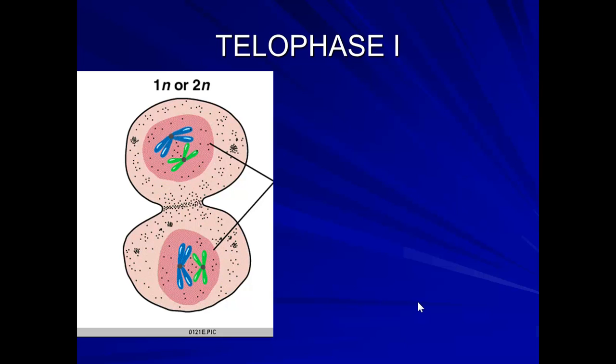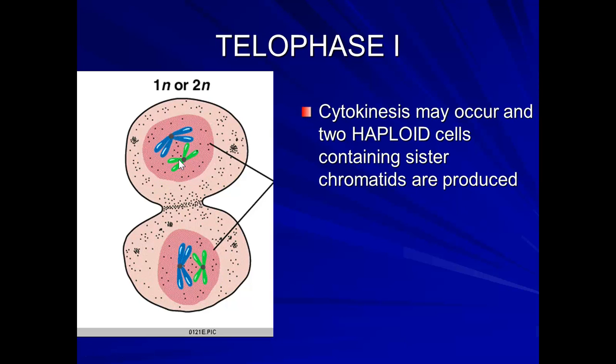In telophase 1, you pretty much have the opposite of prophase happening again, where the chromosomes are starting to condense into chromatin, and the spindle fibers are forming. It says cytokinesis may occur, and two haploid cells containing sister chromatids are produced. So if that splits right there in the middle, then you have two separate cells.